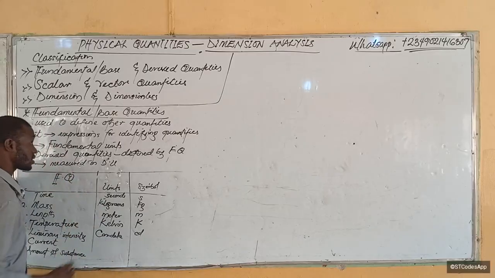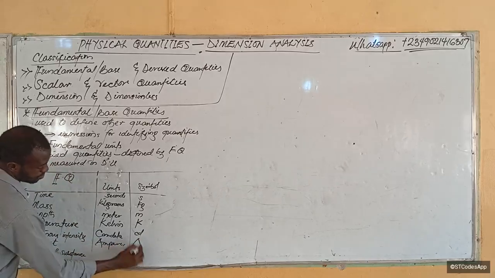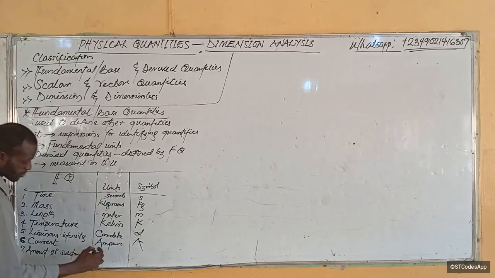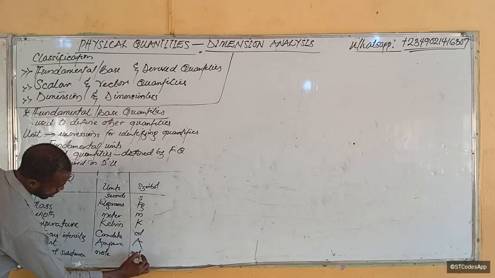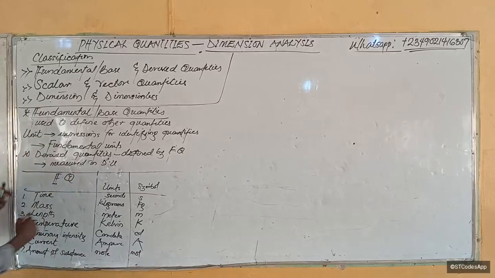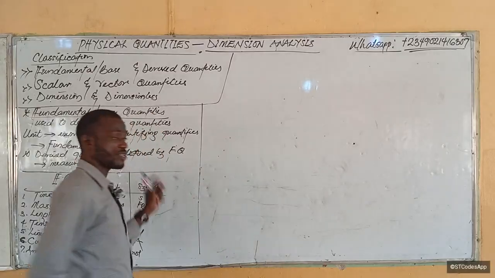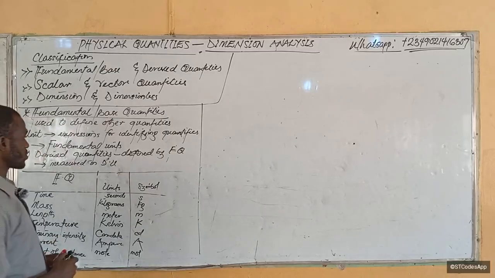is measured in amperes. Amperes, symbol capital A, or ampere. Amount of something is measured in mole, symbol mol. Okay, so these are the base quantities and base units. They are just 7: 1, 2, 3, 4, 5, 6, 7. They're just 7 in number.